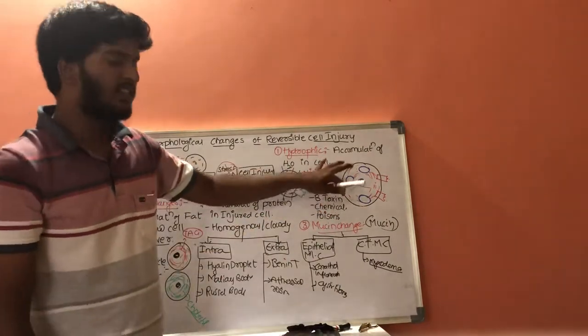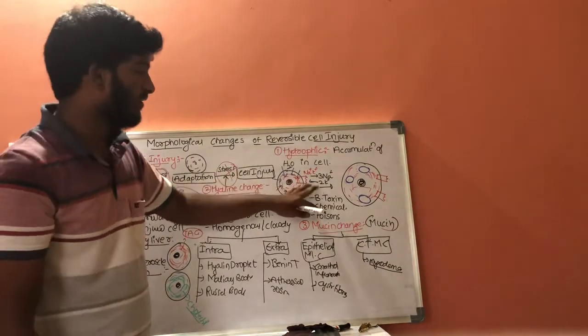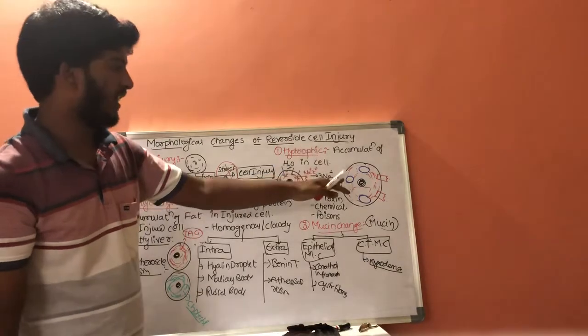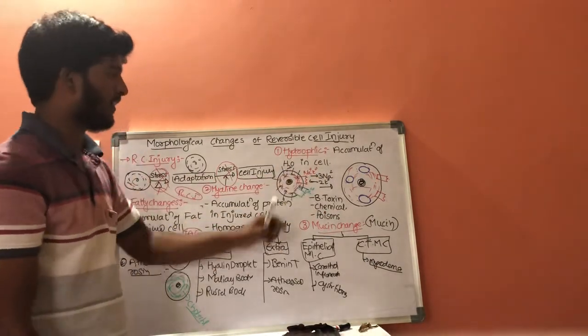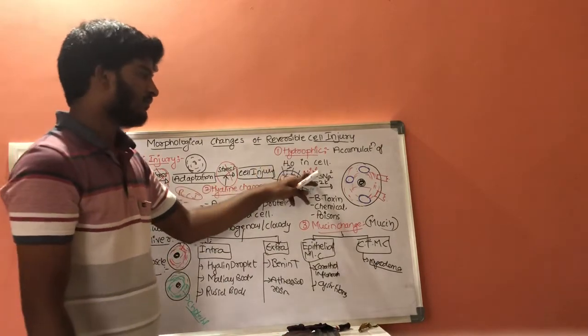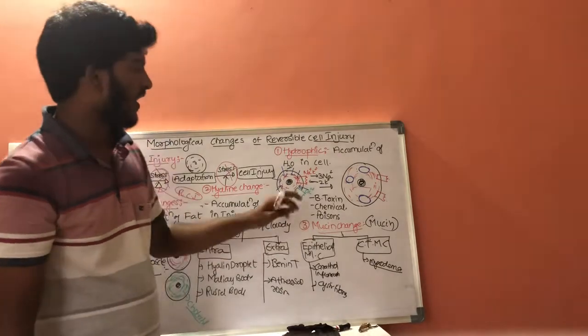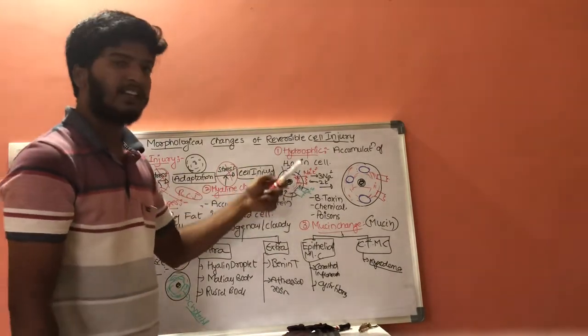The condition which results in hydropic changes is this: in a normal cell, 3 sodium ions should go out of the cell and 2 potassium ions should come inside the cell. But here, due to dysfunction of these pumps, the sodium concentration increases inside the cell.